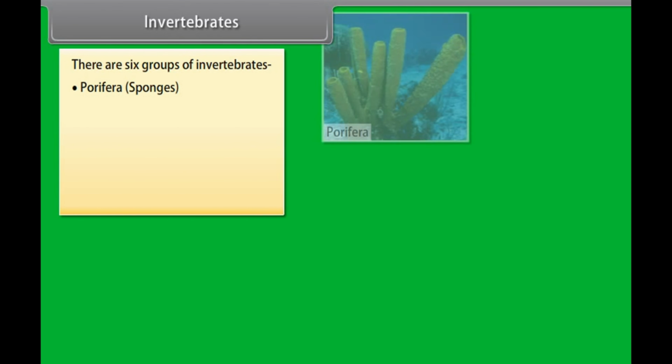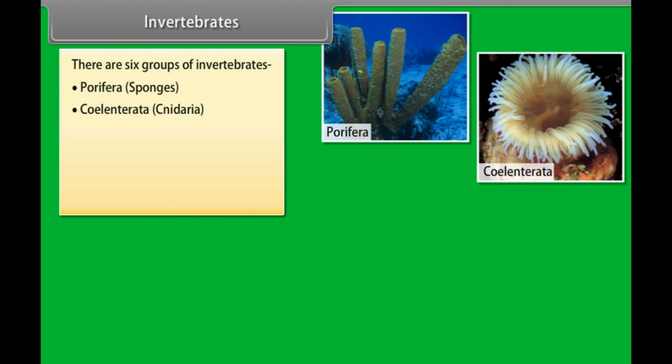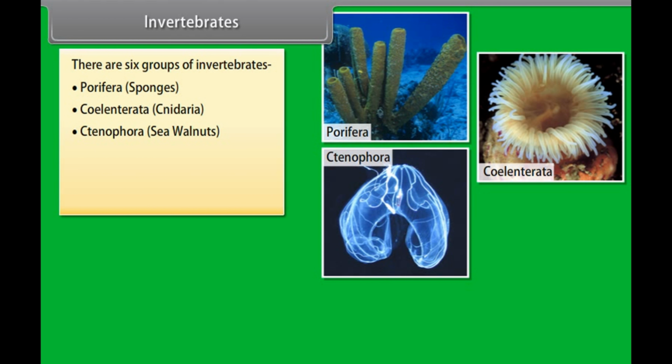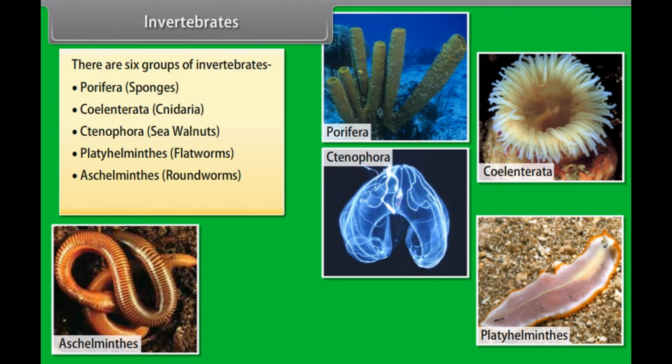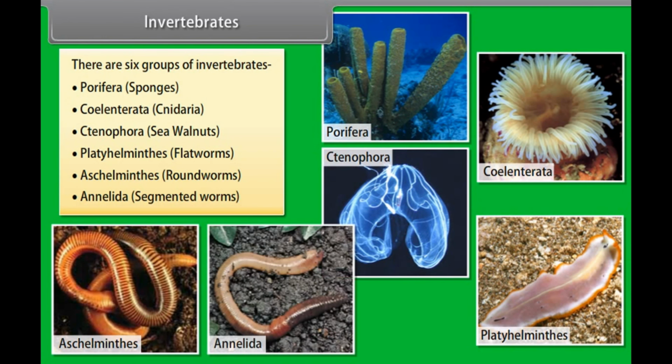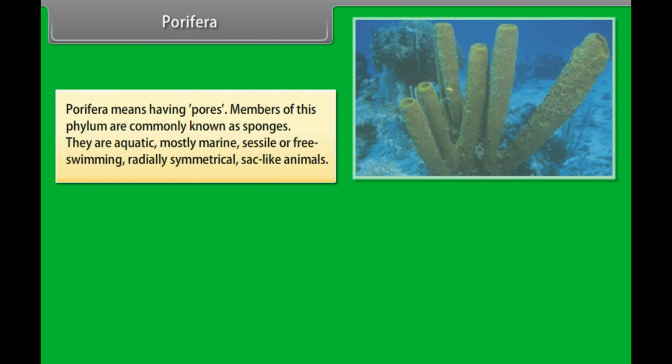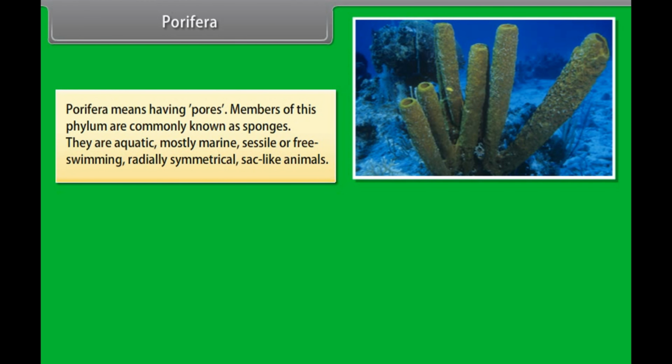They are Porifera, example, sponges; Coelenterata, example, Cnidaria; Ctenophora, sea walnuts; Platyhelminthes, example, flatworms; Aschelminthes, example, roundworms; Annelida, example, segmented worms. Porifera. Porifera means having pores. Members of this phylum are commonly known as sponges. They are aquatic, mostly marine, sessile or free-swimming, radially symmetrical, sac-like animals.